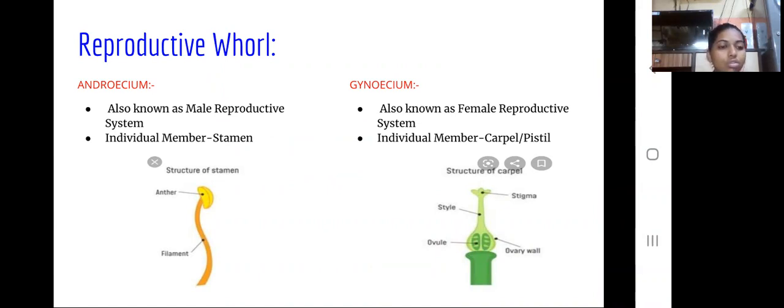Androecium is also known as the male reproductive whorl. It has individual members, stamens. Each stamen consists of anther and filament.